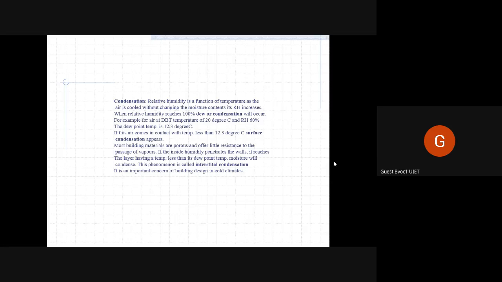When humidity reaches 100%, when the relative humidity, meaning the moisture in the air, is at its peak, highest, meaning 100%, condensation happens. Means water droplets, suppose, okay, let me give an example.